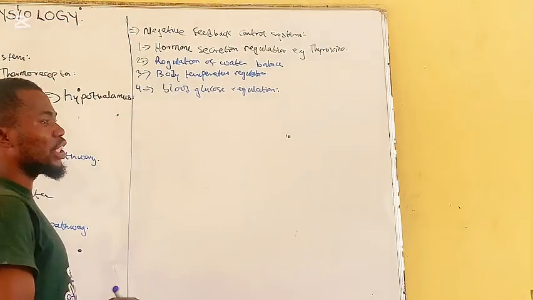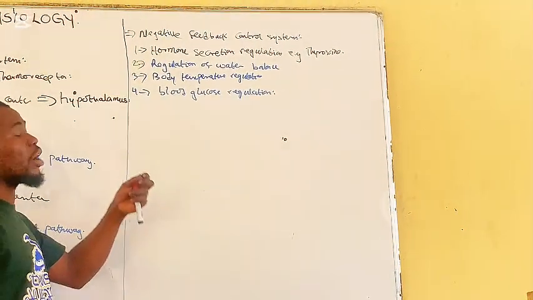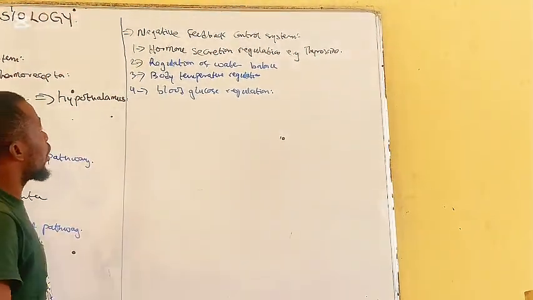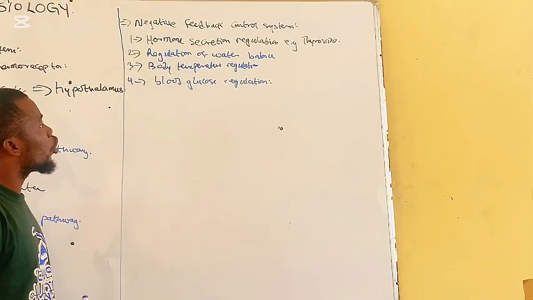The negative feedback mechanism is the most common feedback mechanism in our system. There are numerous examples of the negative feedback control system.